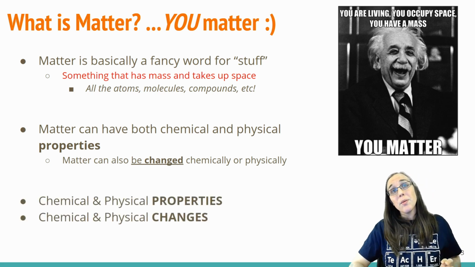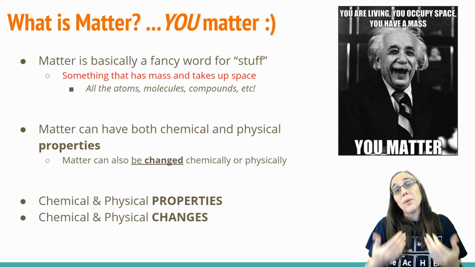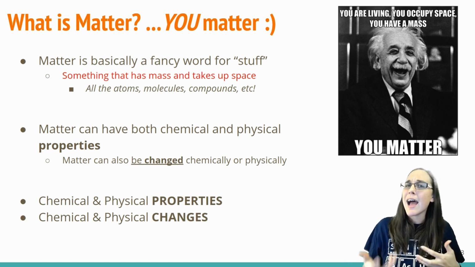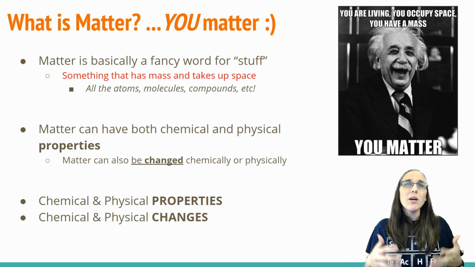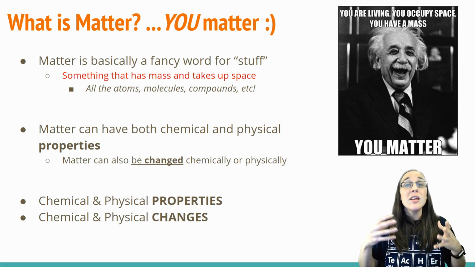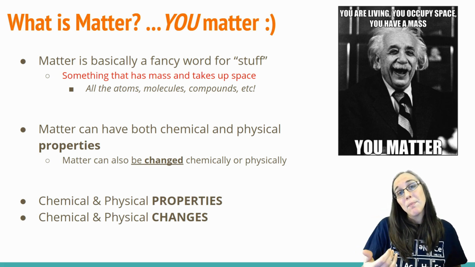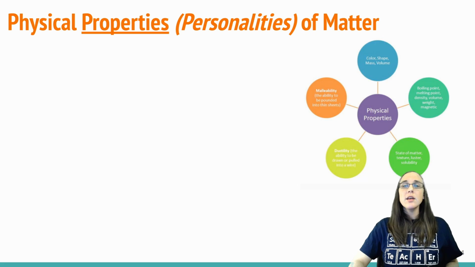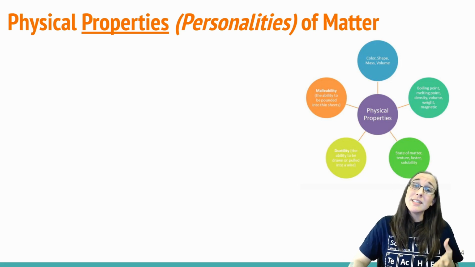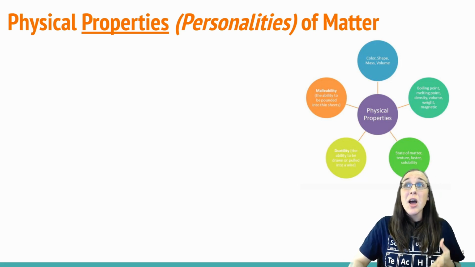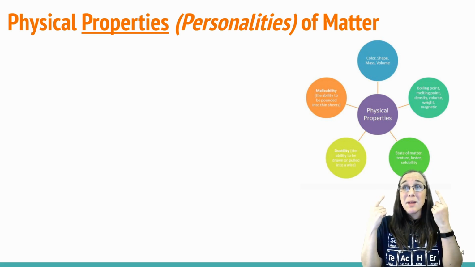We're talking both about the chemical and physical properties, which are kind of like the personalities of matter, and we're also talking about the chemical and physical changes that can happen to matter. So physical properties, those personalities we talked about of matter, are basically anything that's behind my head right here.